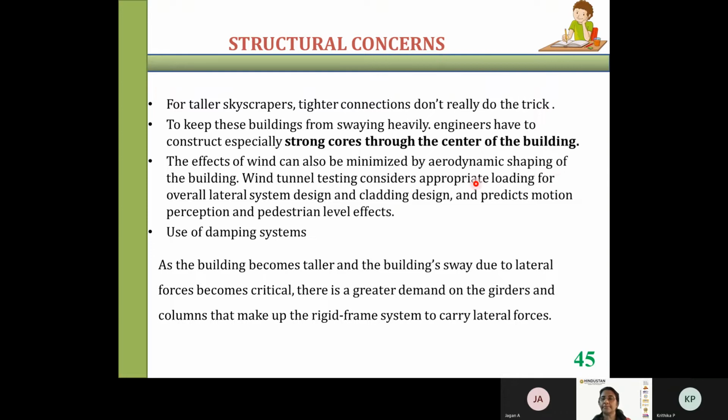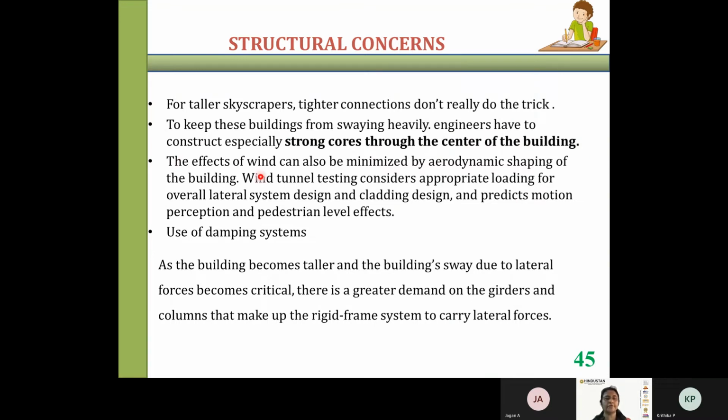Then around the periphery of the core, you have all the other elements, which will be connected to it. So a core structure is important for high-rise structures to resist the lateral load.